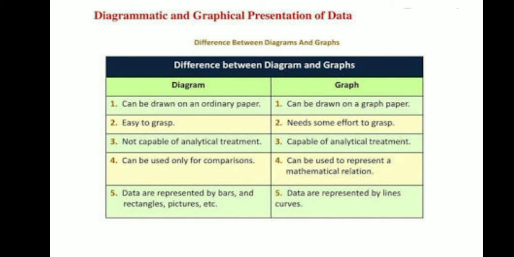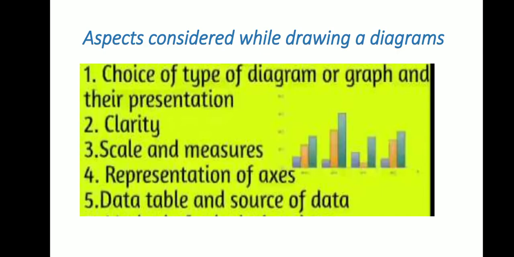In a diagram, data are represented by bars and rectangles, pictures, etc. In a graph, data are represented by lines and curves. Over here it is very easy to understand, whereas a graph is complex and statistical information is needed in order to understand what the graph is actually saying.